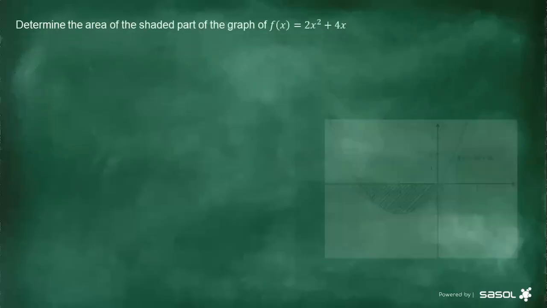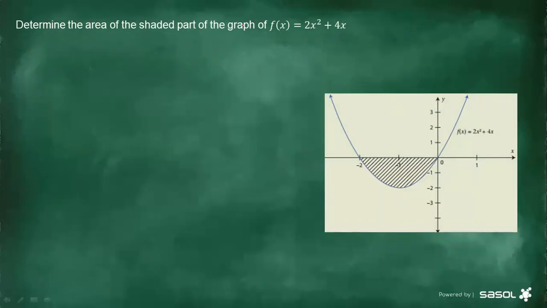And the second one: determine the area of the shaded part of the graph of f of x equals 2x squared plus 4x. This is the graph that we have. Now we can see that the area that we need is below the x-axis. If you need this area, which is below the x-axis, then you just put a negative before the integral sign. All right, let's see how we answer that question.